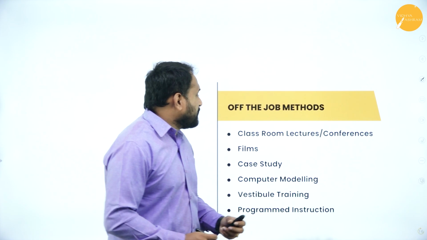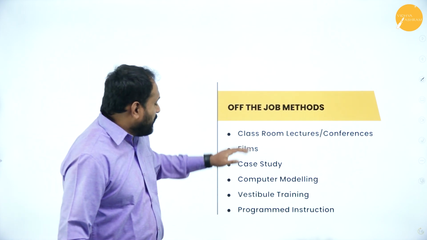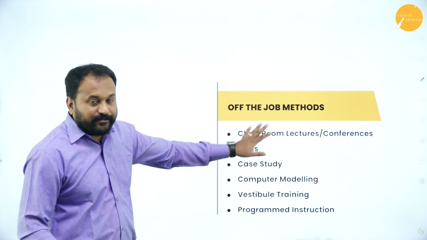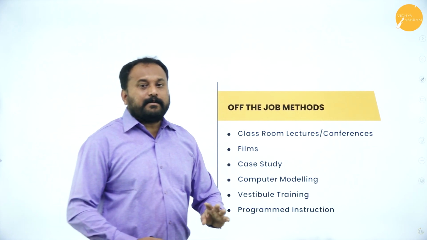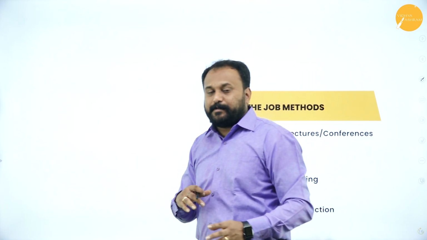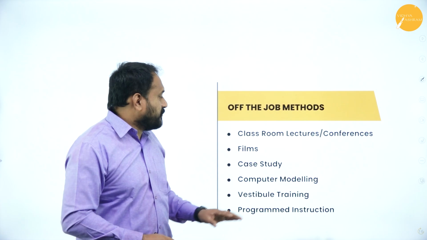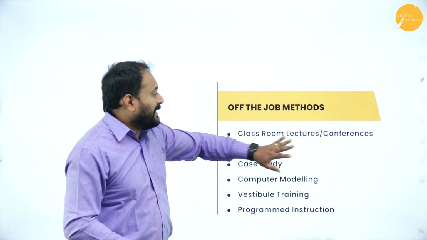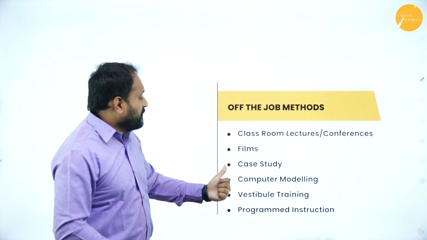Next we have off-the-job training. Now here you have, say, 6 are there. I have given any 4 you read it. If it comes for 4 marks, any 4 you can explain. If it comes for 8 marks, 4 on the job you explain, 4 off the job you explain. That is how you will get 8 marks. So first one is classroom, lecture or conferences, films, case studies.